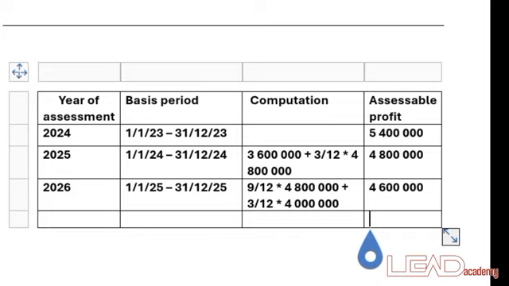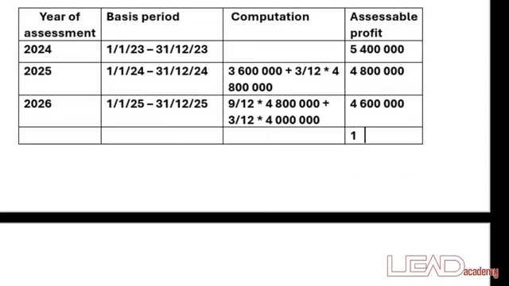So when you add up 5.4 million to 4.8 million to 4.6 million, you're going to have 14.8 million. So which means that the total accessible profit for using the old basis was 14.8 million.